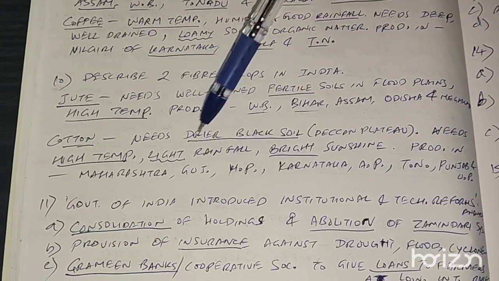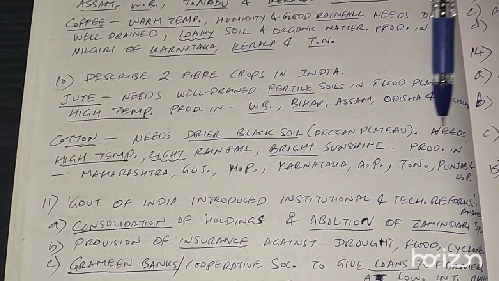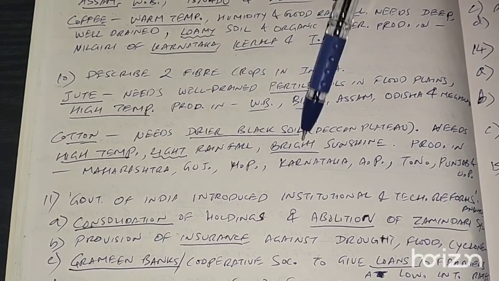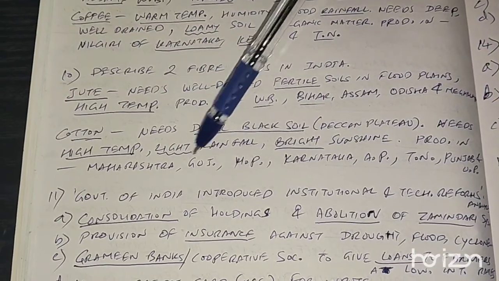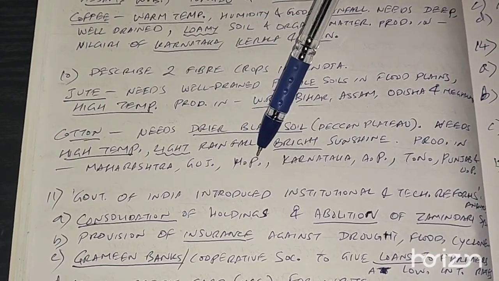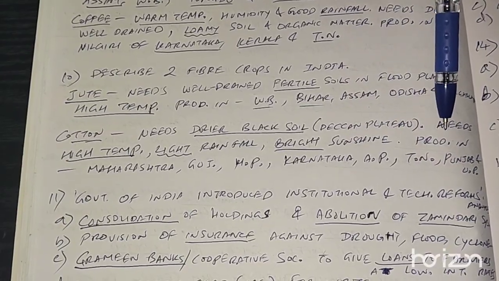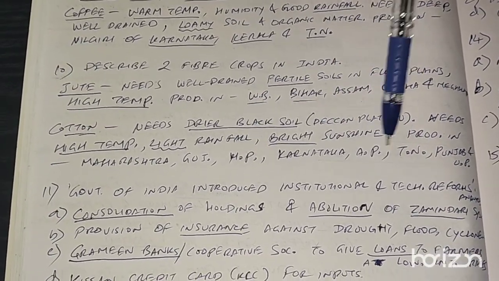Cotton needs drier black soil, which is available in Deccan Plateau. It needs high temperature, light rainfall and bright sunshine. It is produced or grown in Maharashtra, Gujarat, Madhya Pradesh, Karnataka, and Andhra Pradesh.